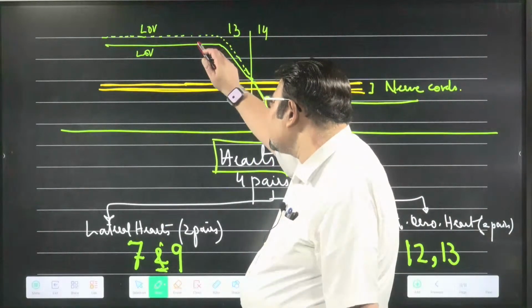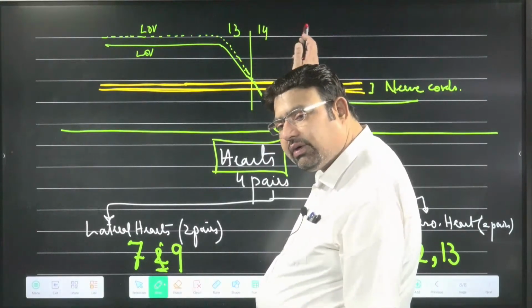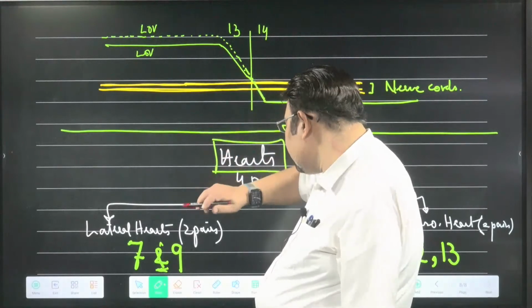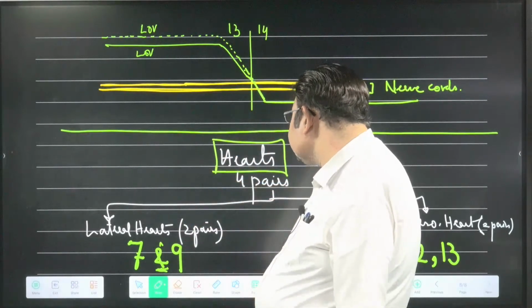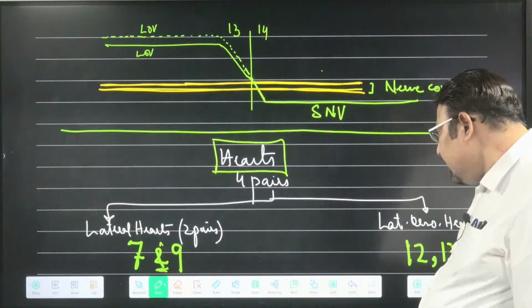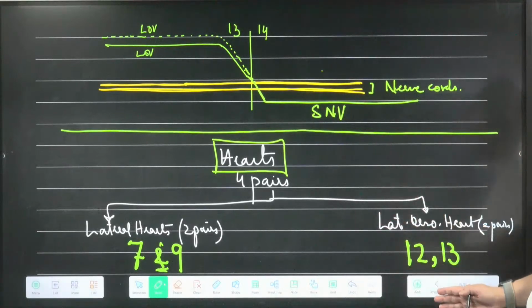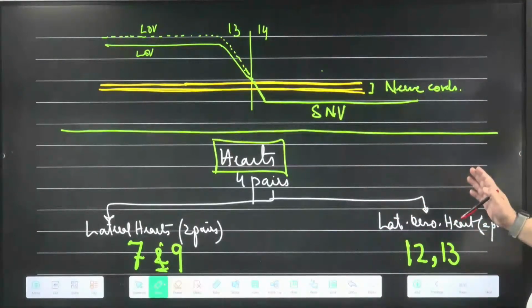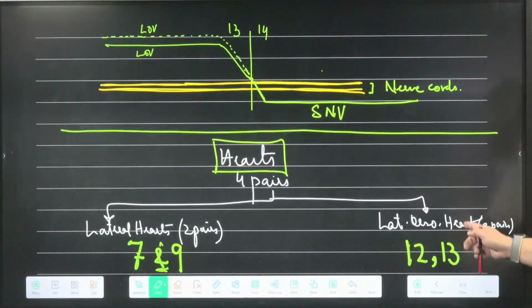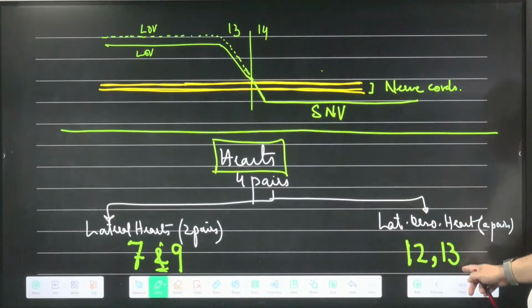The two of them are there and they are joining after 13th. From 14th onwards they are like this. Okay, bachcho, I hope it is clear to everyone. And this is all about the hearts: two pairs are lateral hearts and two pairs are lateral esophageal hearts. Lateral heart 7, 9, lateral esophageal heart 12, 13.